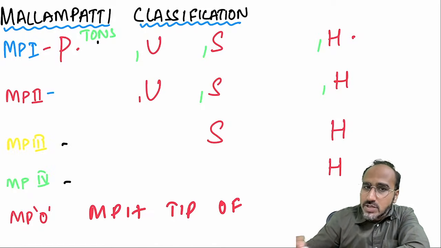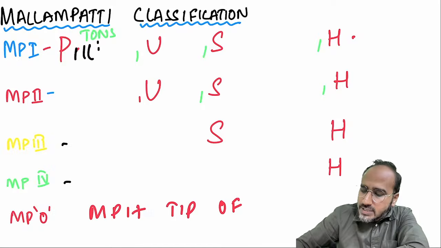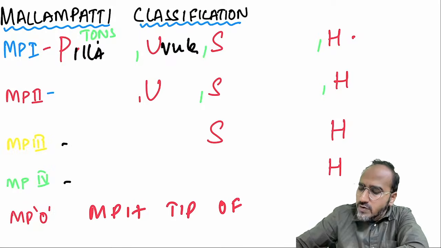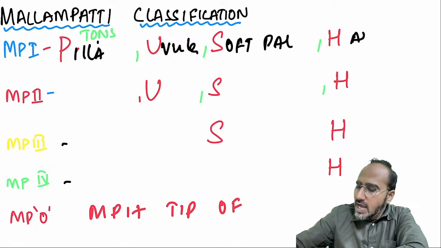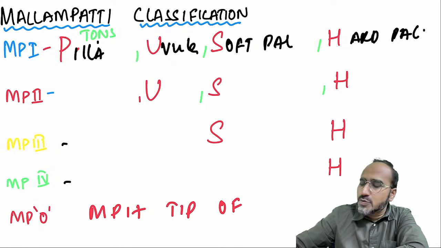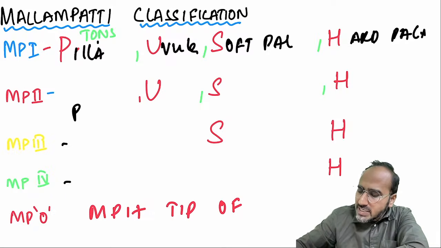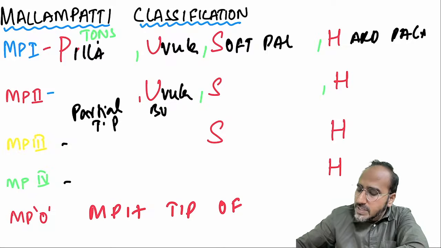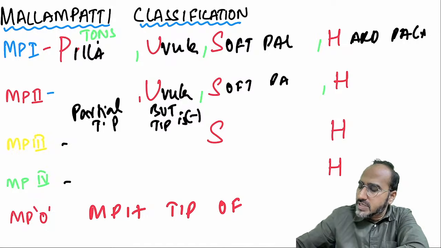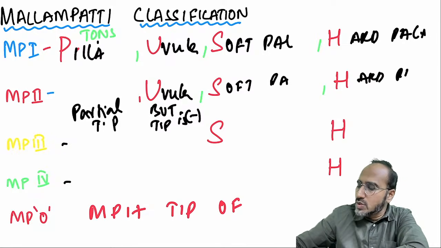PUSH means, when he opens his mouth, you are able to see the tonsillar pillars. You are able to see the whole of the uvula with the tip. You are able to see the soft palate and you are able to see the hard palate. That is Mallampati class 1. Class 2 means what? The second patient comes to you, he opens his mouth. You are able to see partial tonsillar pillars. You are able to see the uvula, but the tip is not visible over here. You are able to see the soft palate. You are able to see the hard palate. That is class 2.